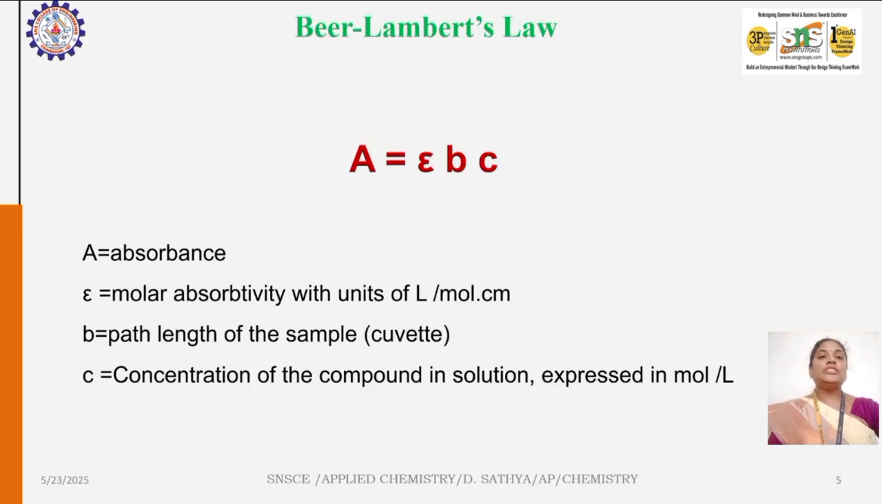UV-visible spectroscopy works according to Beer-Lambert's law. So what is Beer-Lambert's law? The absorption is directly proportional to the path length of the cell and the concentration of the solution. For example, if the solution is thicker or has a very strong concentration, we get high absorbance. So the absorption is directly proportional to the concentration and the path length of the cell.